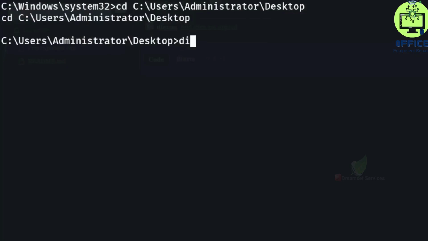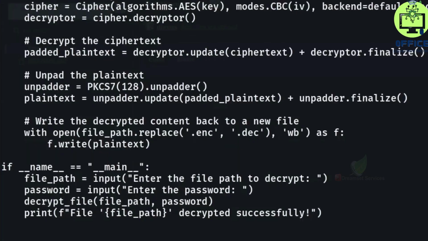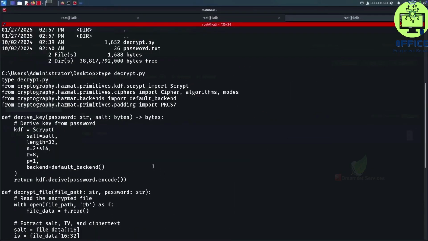Now if we do dir to list the files inside this current directory, we'll see that we have decrypt.py and password.txt. So perfect, here they are. To view the contents of this file, we can simply run the type command followed by the name of the file. And we can see the contents of the decryption script.